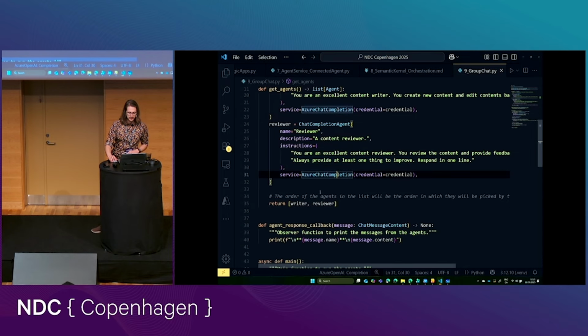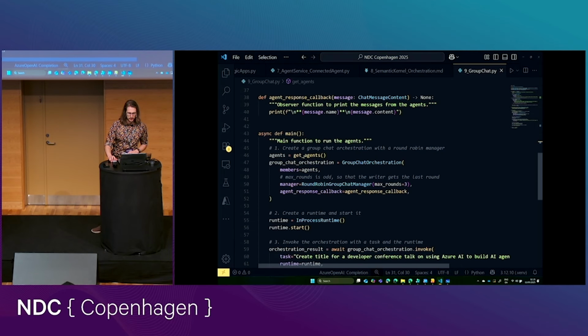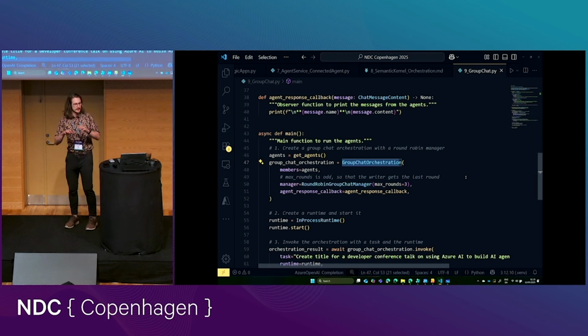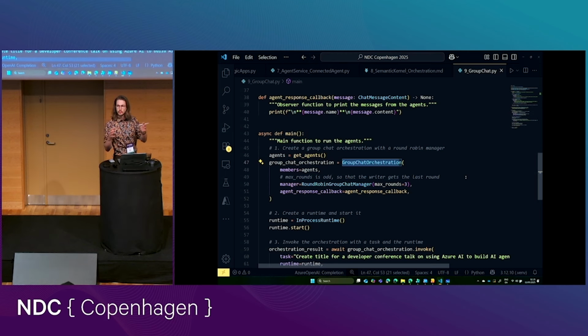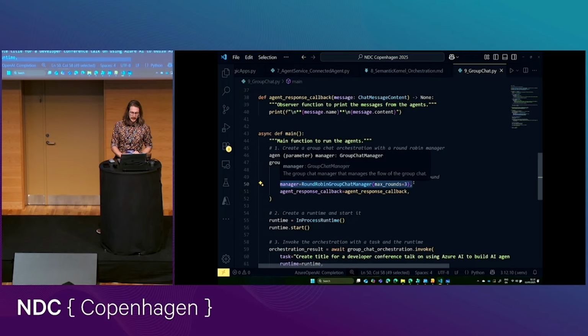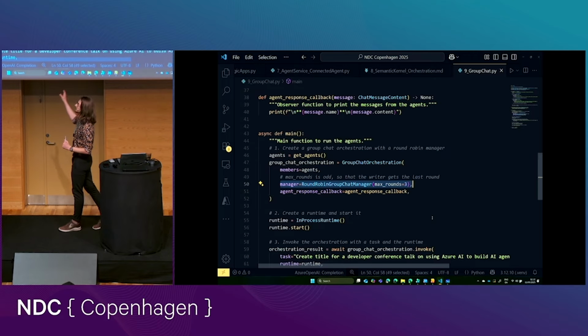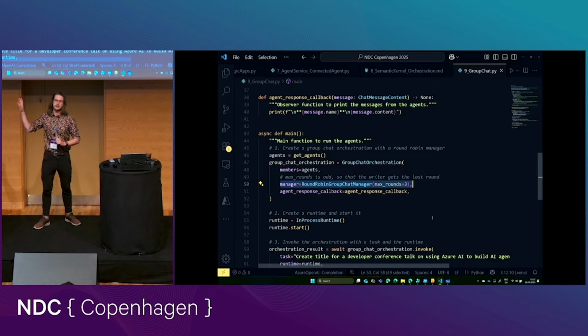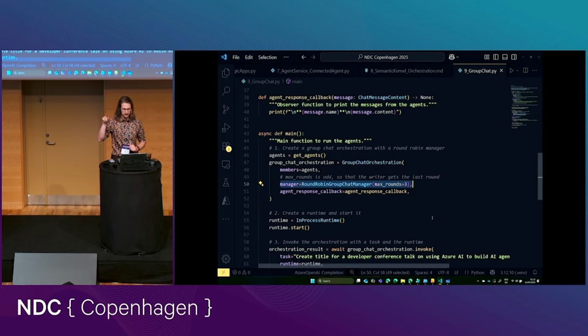And then what we're doing, let me show you here. Here we're just getting the list of these agents, and then we're setting up this group chat orchestration. And this is exactly what I mentioned. This is how we're bringing these multiple agents into a chat. We're specifying our agents here as the members of the group chat. And then we're setting up a manager. And the manager could be really complicated logic, or in this case, it could just be a round robin, where we just have them take turns.